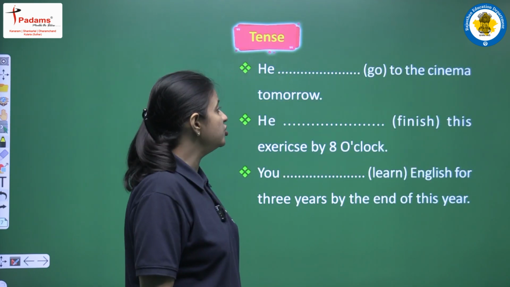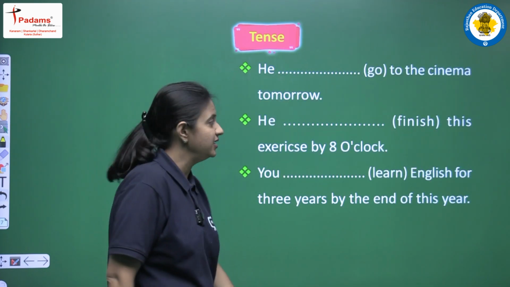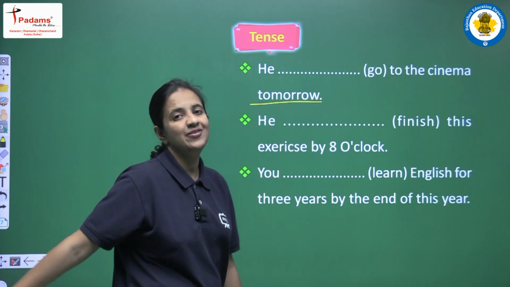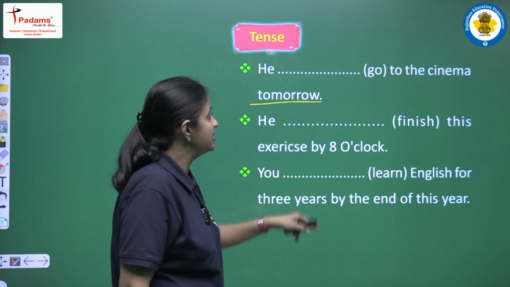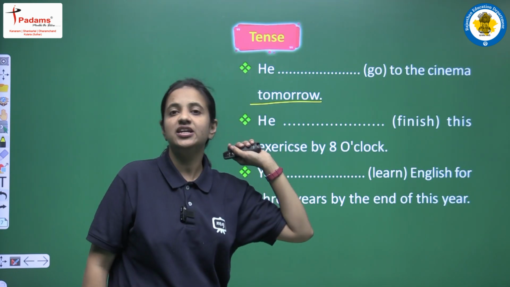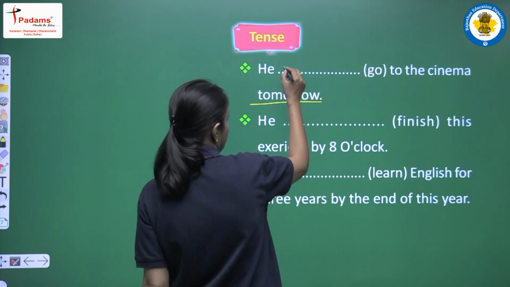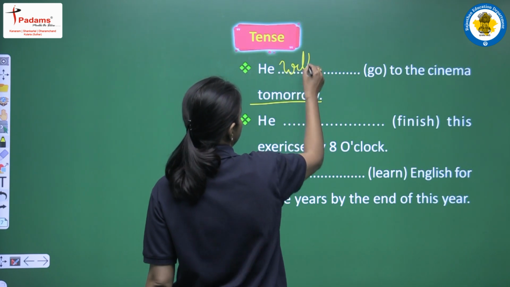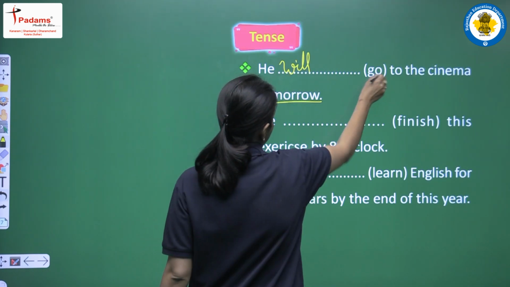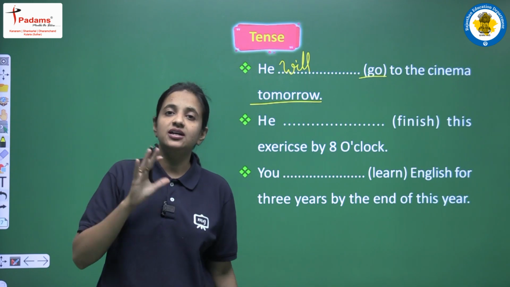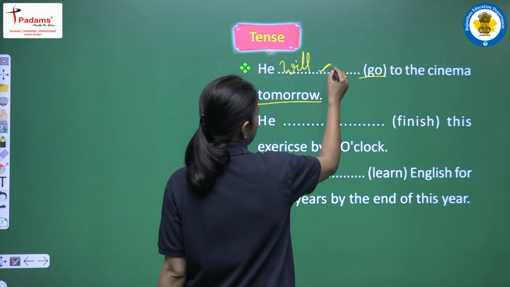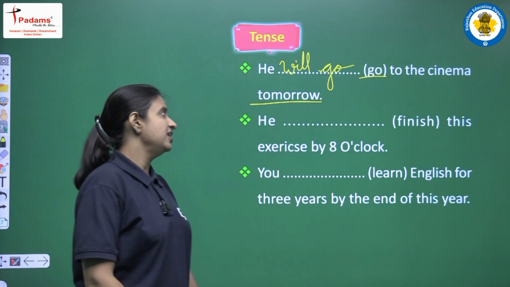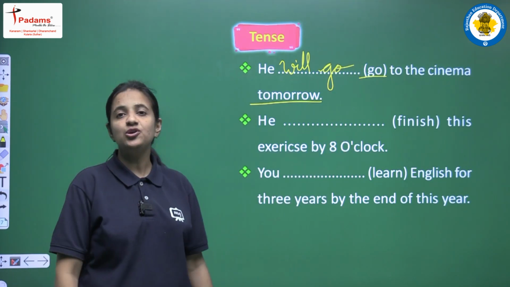Next, he go to the cinema tomorrow. It's a very easy sentence. We are having tomorrow, that is showing future time. So we have to use future simple tense here. As a subject, we are having he. So for he, we have to use will. First of all, helping verb. Now talking about the main verb, we are having go. So in the future simple tense, we have to use first form of the main verb. So we will write go here and the sentence will be he will go to the cinema tomorrow.